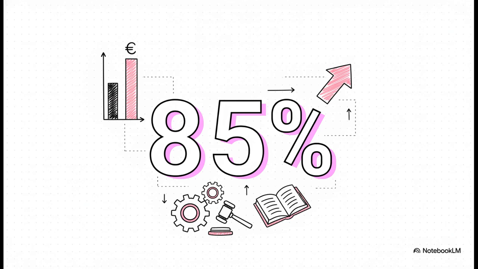And here is a massive takeaway. 85%. According to Article 26, your probation salary must literally be at least 85% of the official job salary, period. Employers can't just pay you some arbitrarily low wage because you're learning the ropes. The law guarantees a high earning floor right from your very first day.